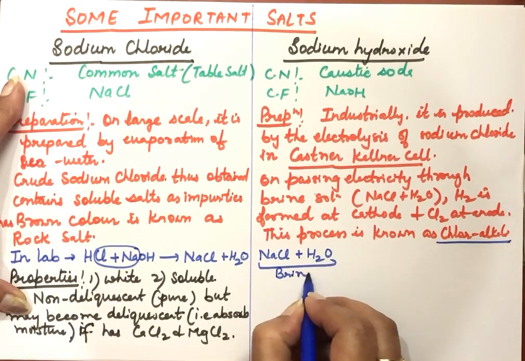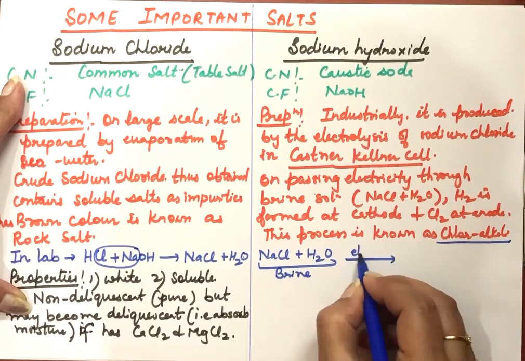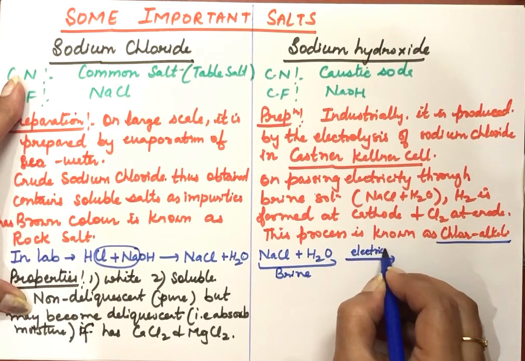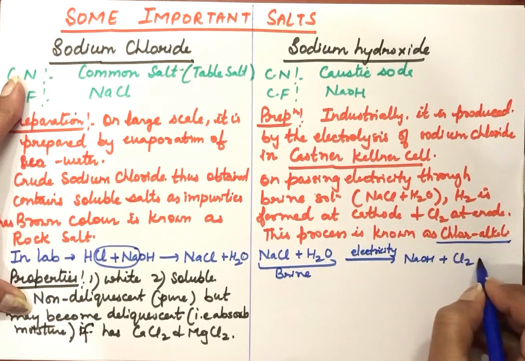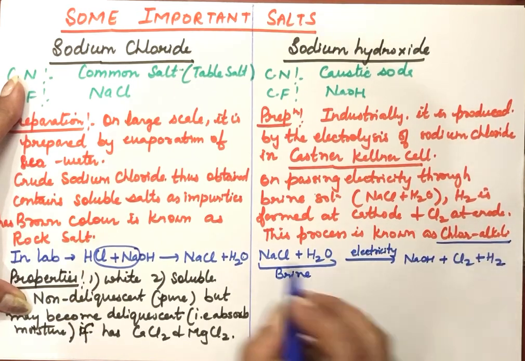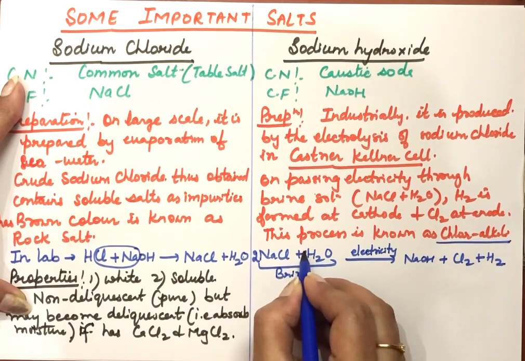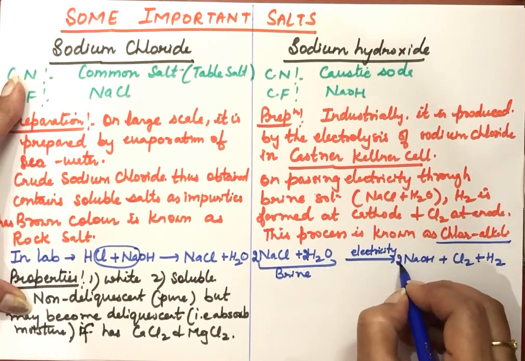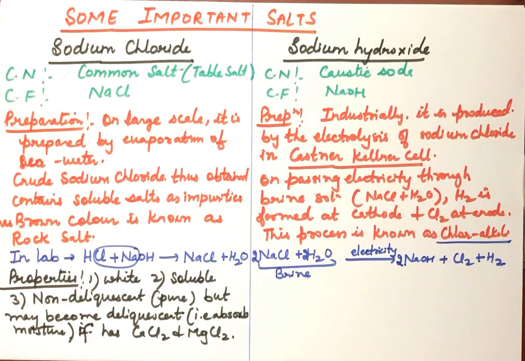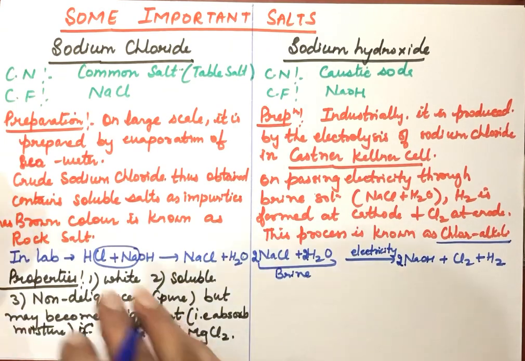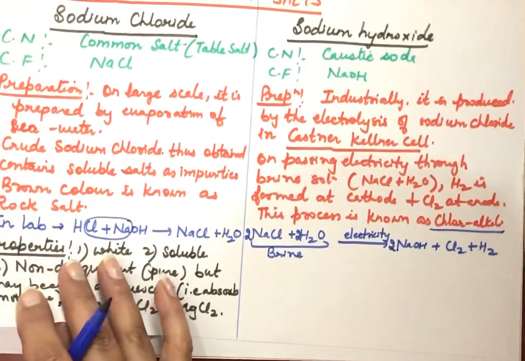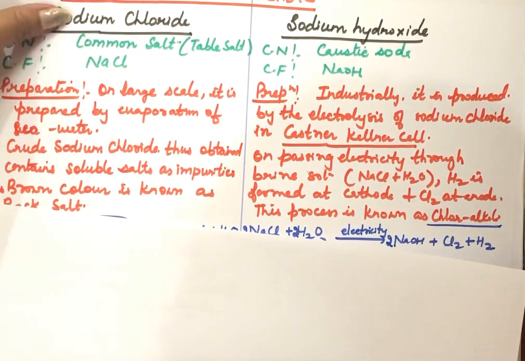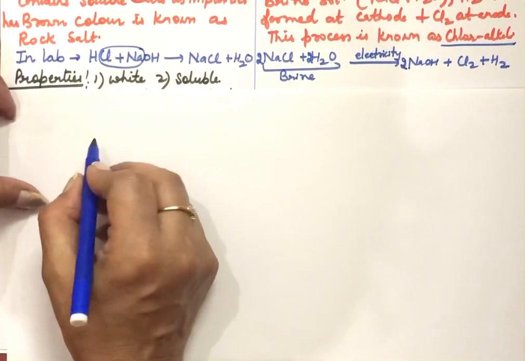Through this solution electricity is passed. As a result of this, NaOH, chlorine and hydrogen will form. To balance this, there is 2 here, and this is 2 sodium hydroxide. Now to understand the preparation of this substance, just see how we get these products in this reaction.